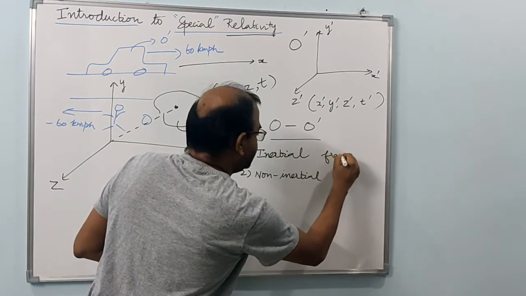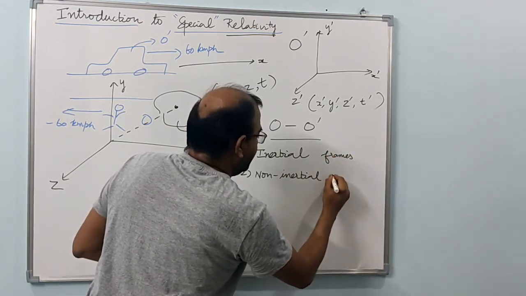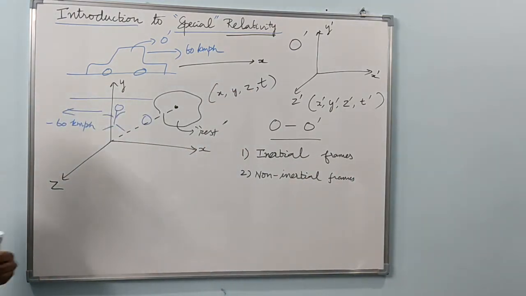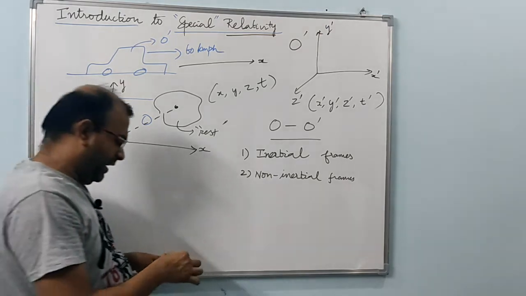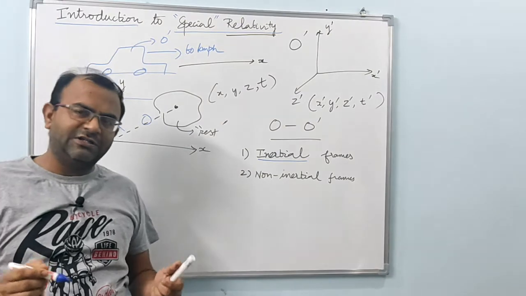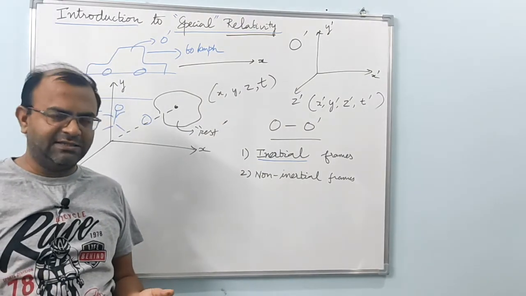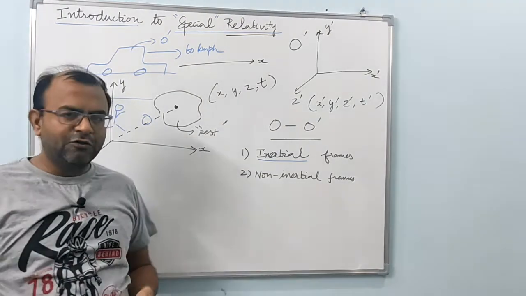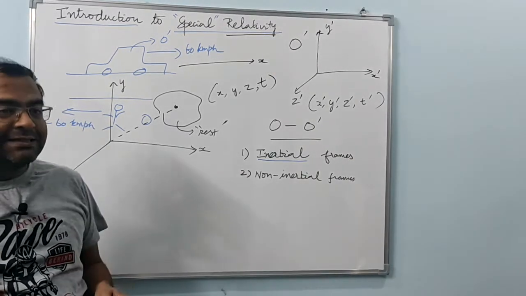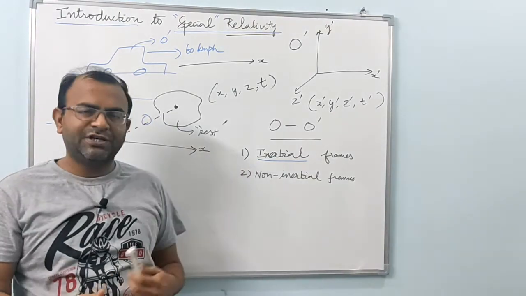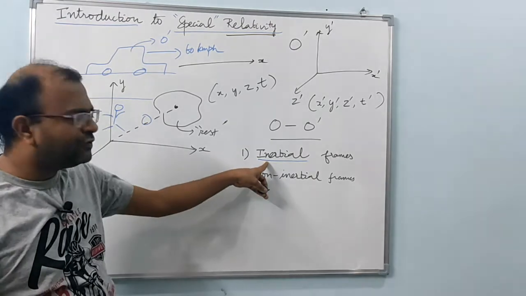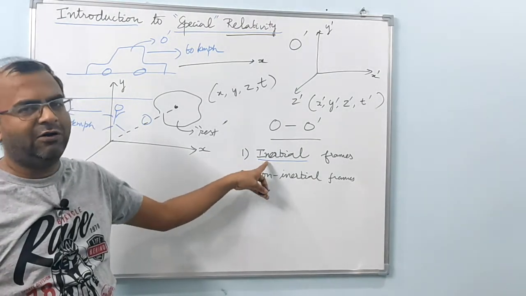Inertial frames of reference and non-inertial frames of reference. What are these? Very simple. Inertial frames of reference are those in which Newton's law of inertia is valid. What does it imply? Every object continues to be in a state of rest or of uniform motion unless there is an external force acting on it to change that state. That is Newton's law of inertia. So those frames in which this law is valid are called inertial frames.